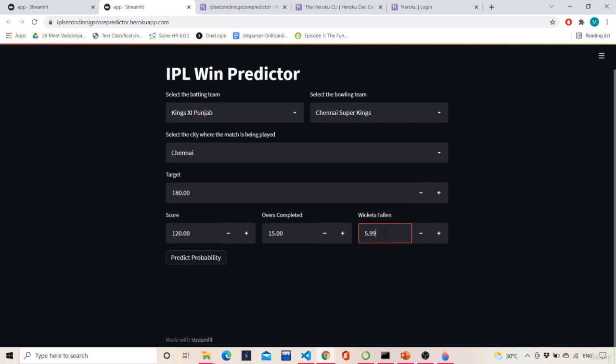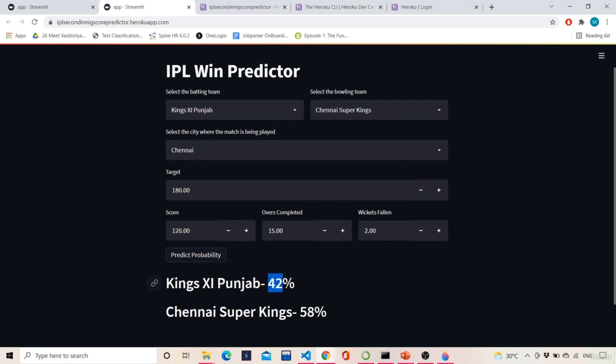If only 2 wickets had fallen, then the chance would be more, 42%, because that means the main batsmen of the team are batting, so the prediction is higher. But if 8 wickets had fallen, then the chance is almost negligible.